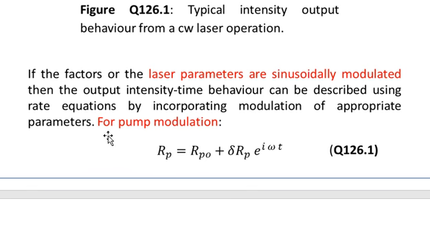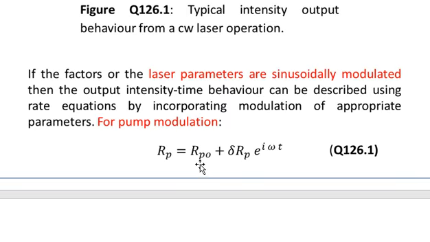For example, in this case, for pump modulation, the pump rate Rp can be described as Rp0, the pump rate at the steady state, plus some modulation in the pumping rate, that is, delta Rp multiplied by e to the power iωt. This Rp0 is the pump rate when steady state operation is obtained.